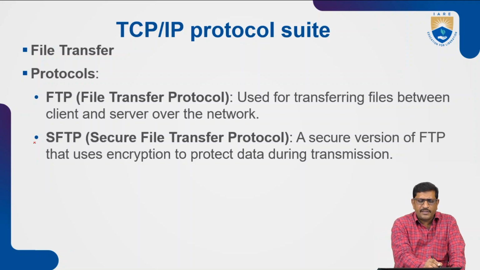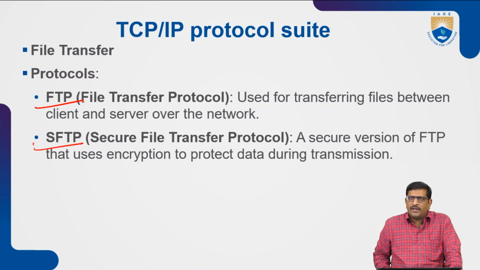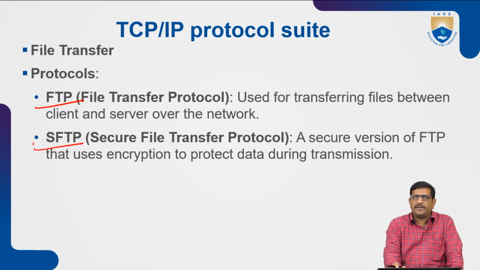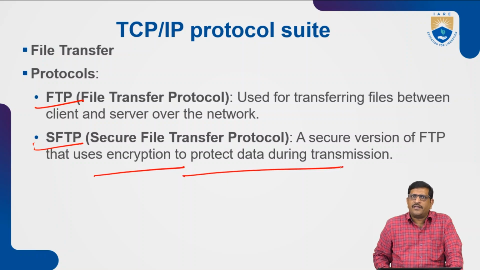SFTP is a secure version of FTP that uses encryption to protect the data in transmission. That means we convert the data into an unreadable form, which is encryption. Encrypting the data provides high security for whatever data you transfer.